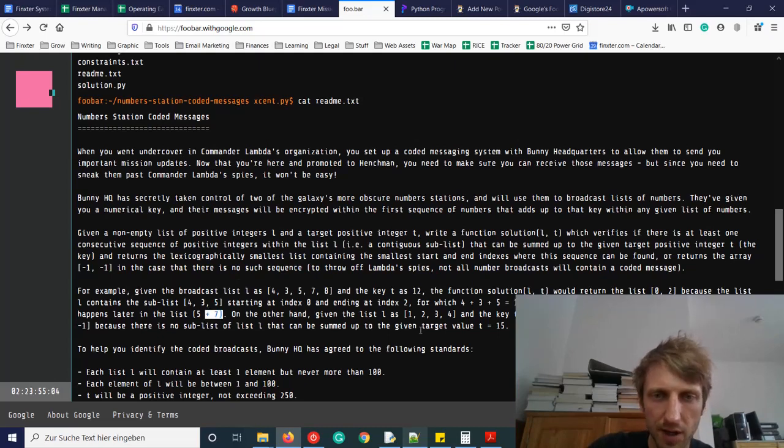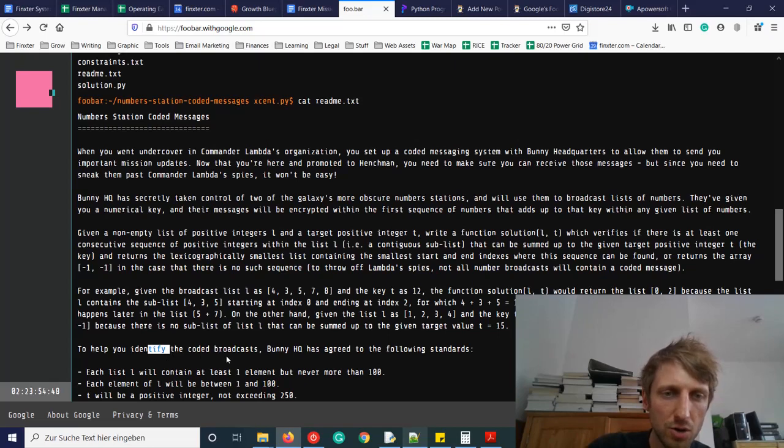On the other hand, given the list L as 1, 2, 3, 4 and the key T as 15, the function solution would return -1, -1 because there's no sublist of list L that can be summed up to the given target value T equal to 15.